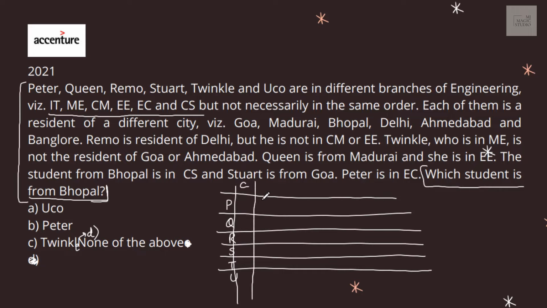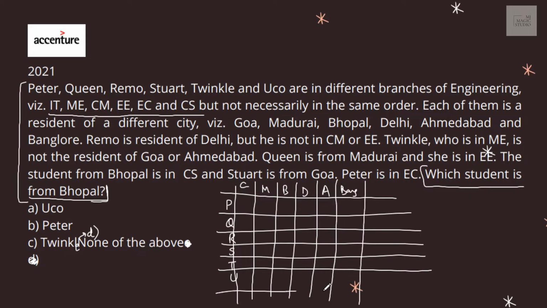Goa, Madurai, Bhopal, Delhi, Ahmedabad and Bangalore. So let's see if we can work it out with this only. Remo is a resident of Delhi. That means we can do tick and cross like this, isn't it?